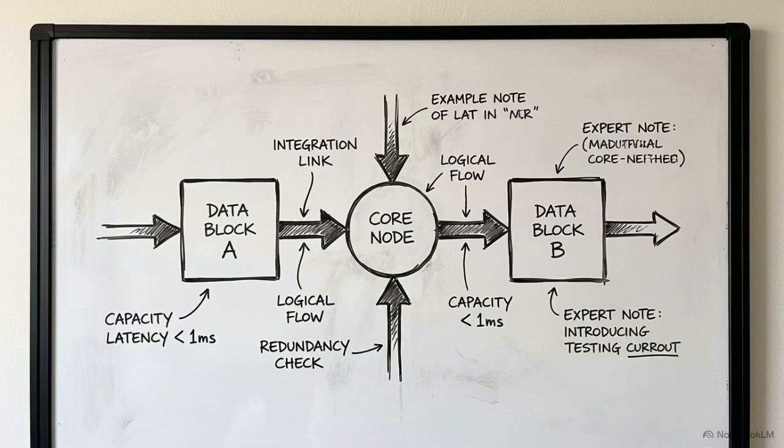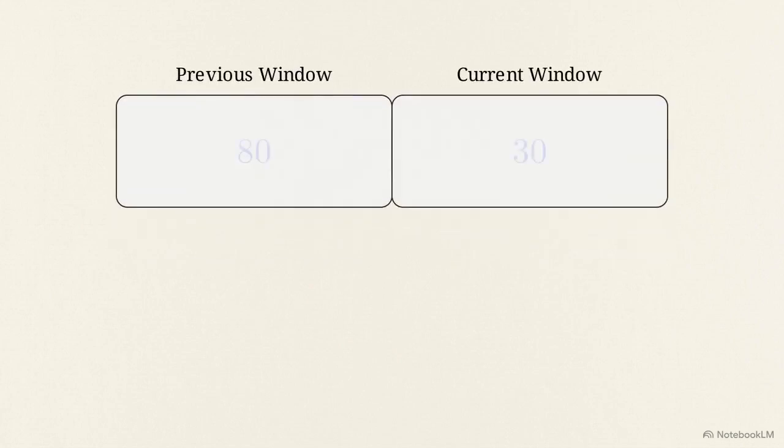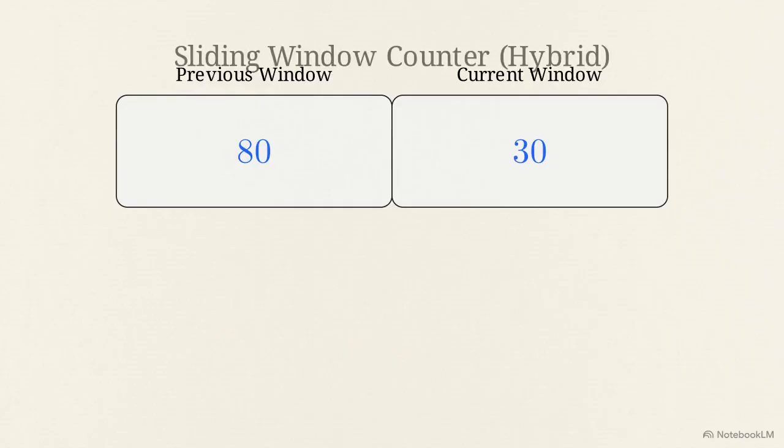The optimal solution for production rate limiting is the hybrid sliding window counter. This algorithm uses just 2 simple fixed window counters. In this diagram, the previous window recorded exactly 80 requests, and the current window sits at 30 requests. Instead of logging thousands of exact timestamps, it continuously estimates the rolling limit using a weighted interpolation formula.